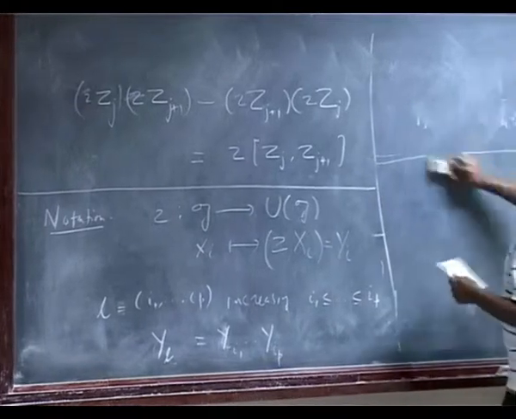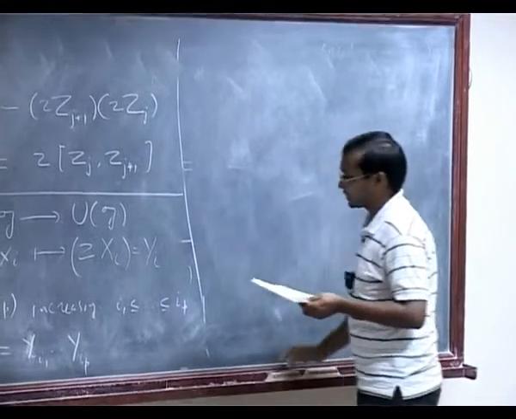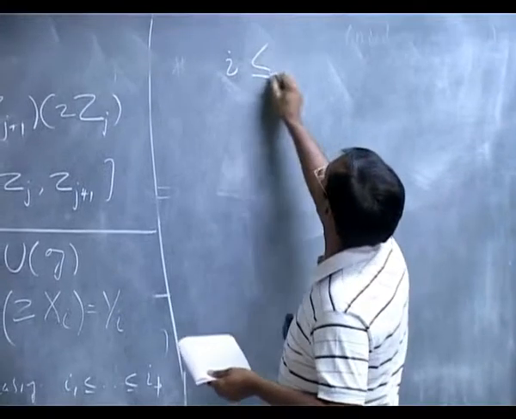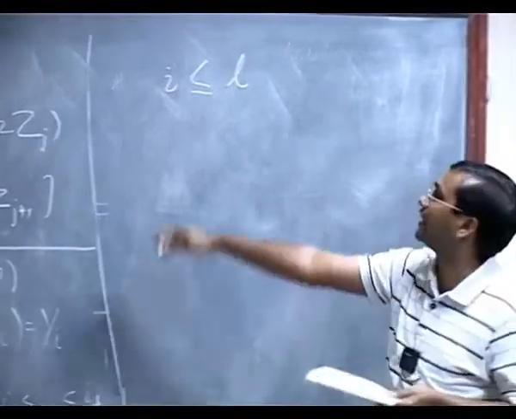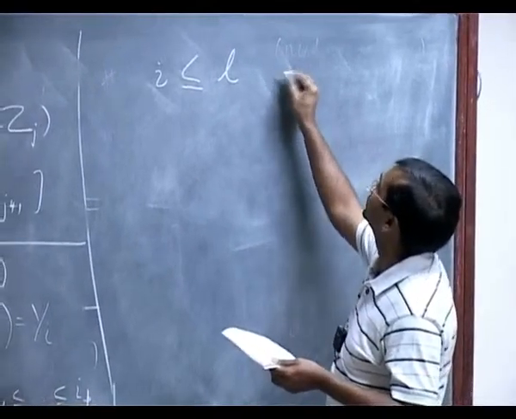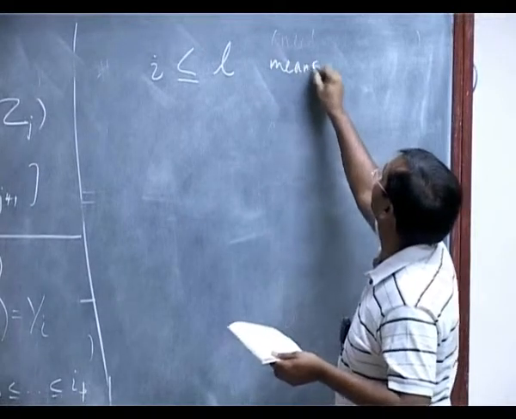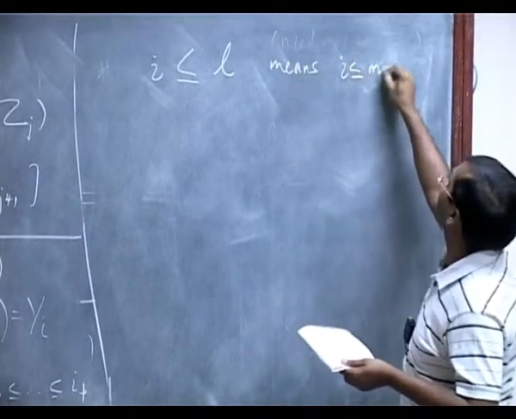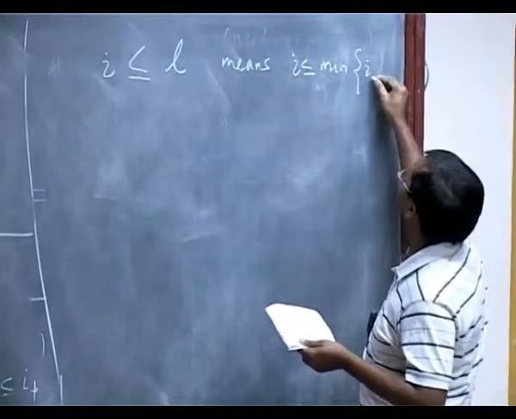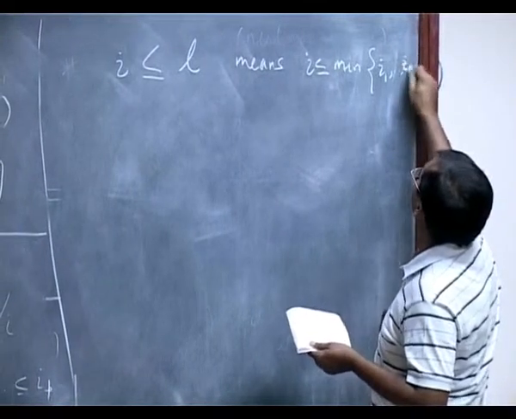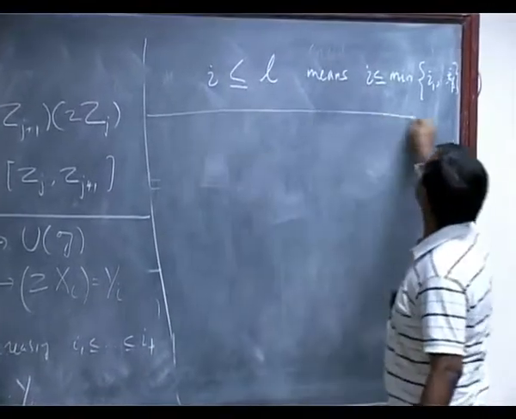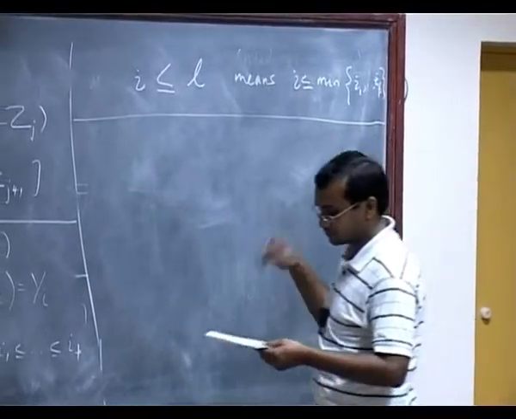And yeah, one more notation. Since I have put only simple order, I need to make this I less than or equal to L, where L is such a tuple. It means I is less than or equal to each one of L, less than or equal to the minimum of all these, IP. Okay, so these are the notations I will follow for this proof.